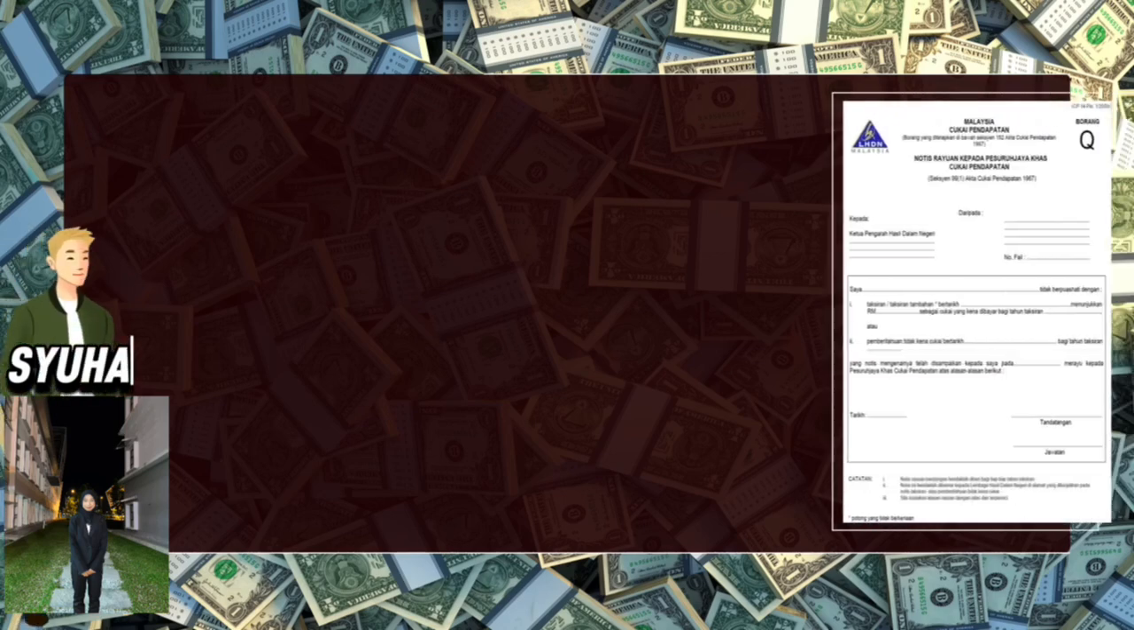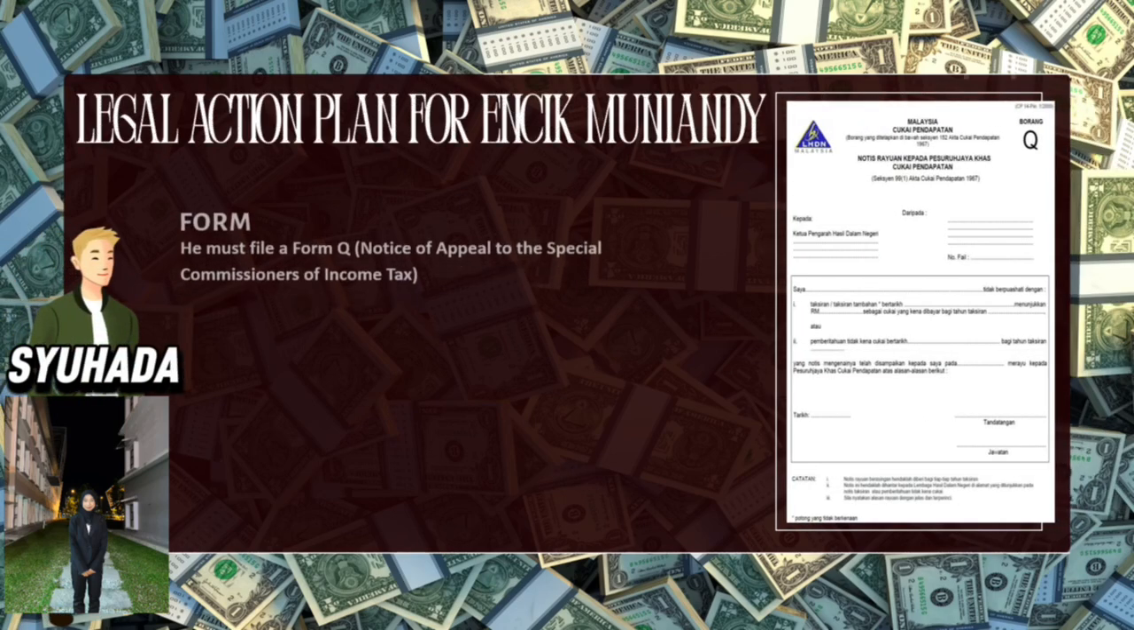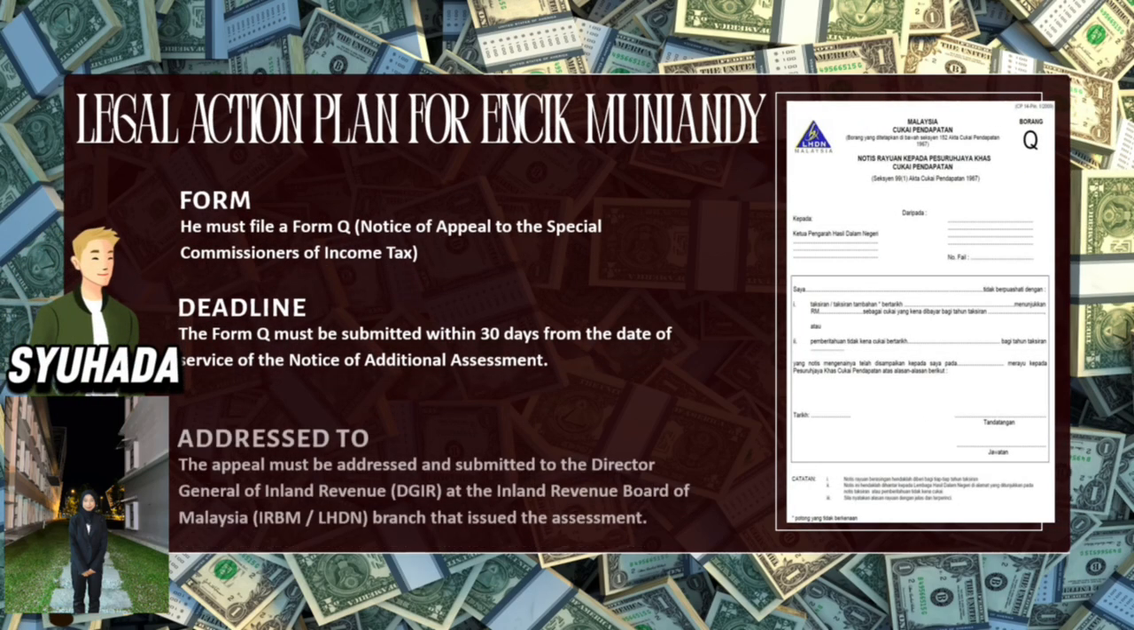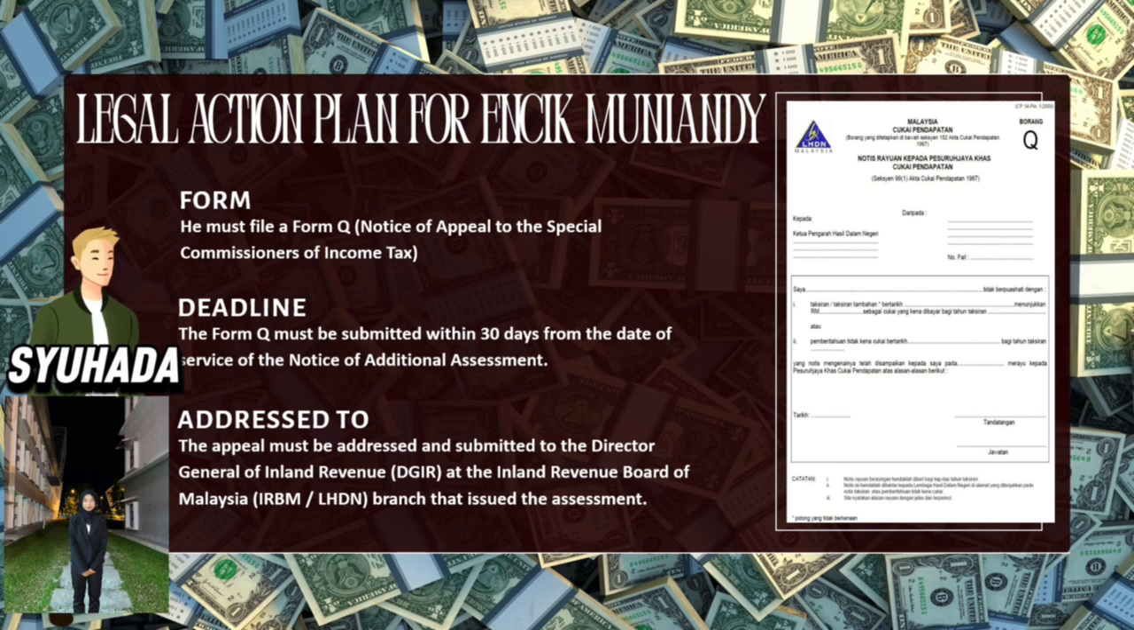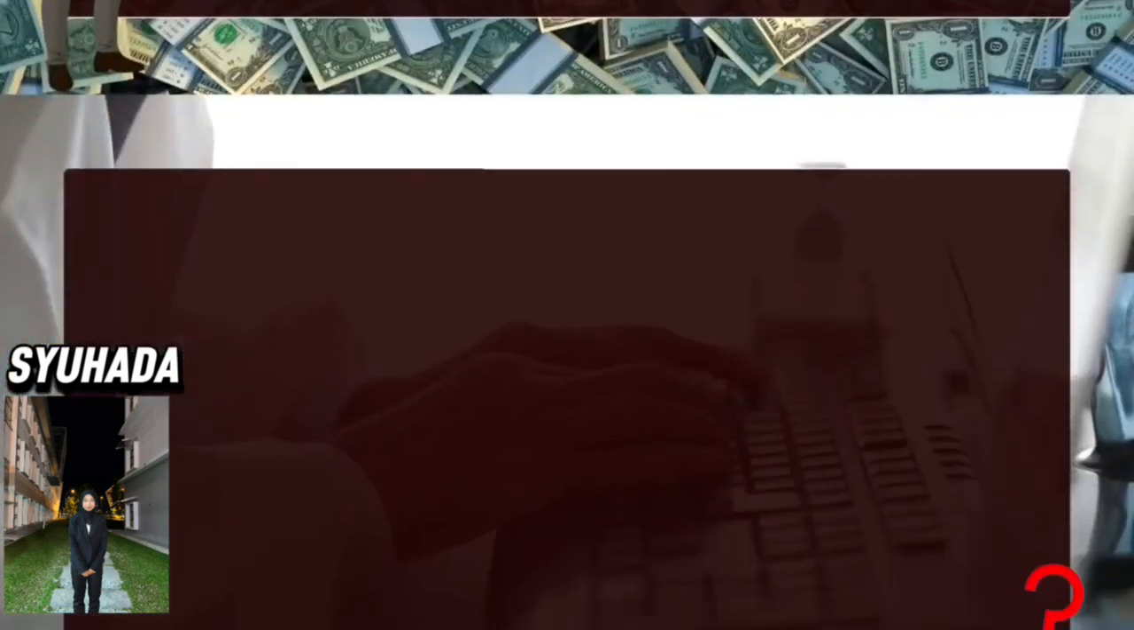The answer for question 1 is that Encik Muniandi must file Form Q, Notice of Appeal, to the Special Commissioners of Income Tax. The Form Q must be submitted within 30 days from the date of service of the Notice of Additional Assessment and must be addressed and submitted to the Director General of Inland Revenue, DGIR, at the Inland Revenue Board of Malaysia, IRBM or LHDN, branch that issued the assessment.